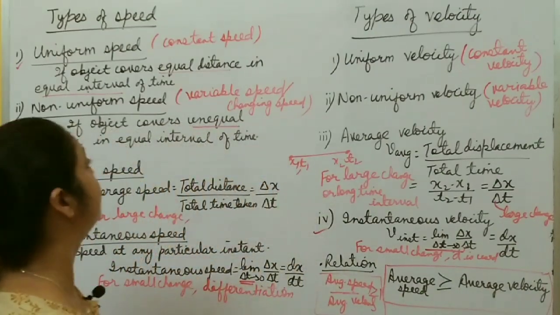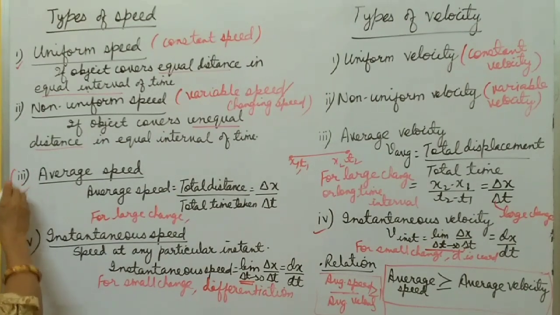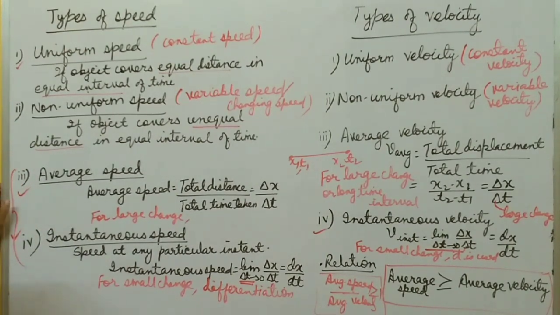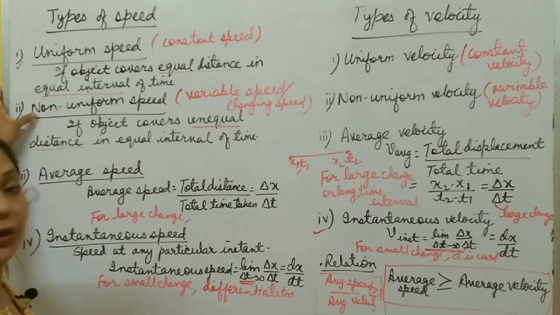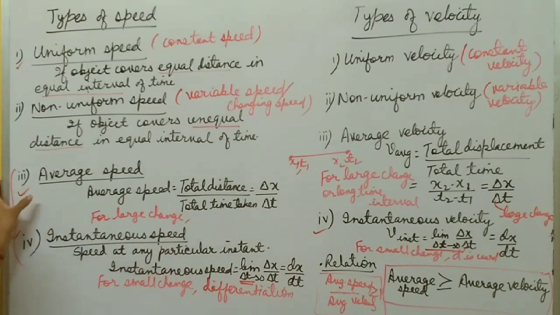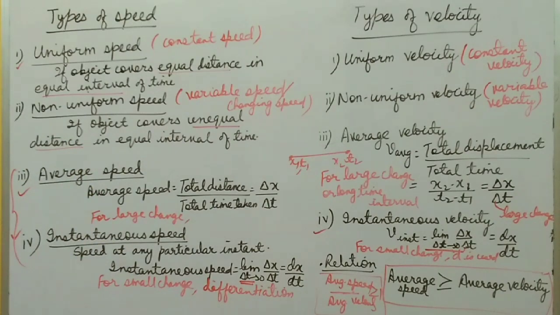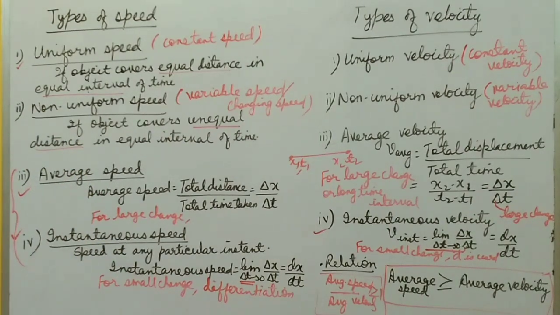Hope it's clear to all of you how you calculate average and instantaneous, right? And these two are calculated only for non-uniform motion. If the motion is uniform, in that case speed is constant. If the motion is non-uniform, speed is variable. For variable speed, you have to calculate average speed during the whole journey for a large time interval, and instantaneous speed or velocity at a particular instant. Hope it's clear to all of you. Please take a screenshot of this one.